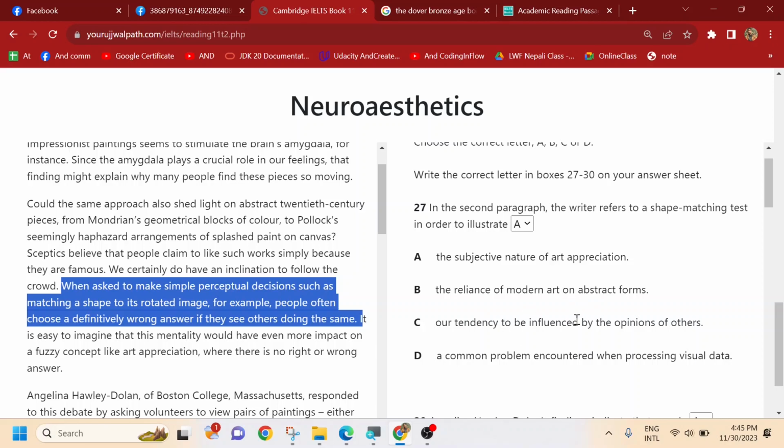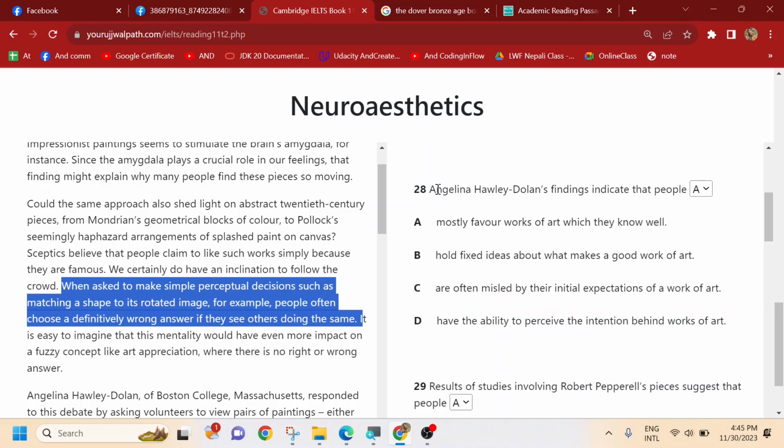It says we are influenced. The problem is that we are influenced, right? So C would be a better answer than D. People could choose D also sometimes. D is not a wrong answer, but comparing to C, it would be wrong, right? And only one option is right among these four options. Okay, so then our answer would be what?